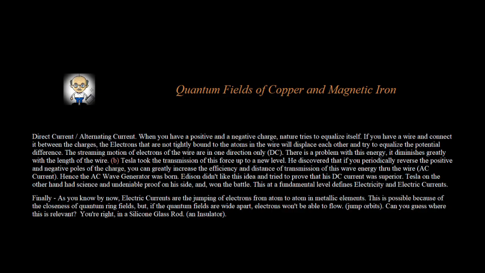This at a fundamental level defines electricity and electric currents. Finally, as you know by now, electric currents are the jumping of electrons from atom to atom in metallic elements. This is possible because of the closeness of quantum ring fields, but if the quantum fields are wide apart, electrons won't be able to flow. Jump orbits. Can you guess where this is relevant? You're right, in a silicone glass rod. An insulator. More quantum torus and ring field configurations.